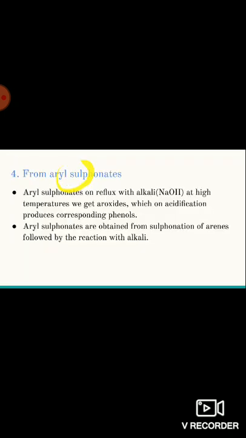Let us see the reaction and mechanism. Take benzene as an example of arene, treating benzene with H2SO4 and SO3 mixture. H2SO4 plus SO3 is nothing but H2S2O7, which is called oleum. At 250 degrees centigrade, we get benzene sulfonic acid, that is arene sulfonic acid. By treating sulfonic acid with base in an acid-base reaction, we get aryl sulfonate, that is sodium benzene sulfonate.